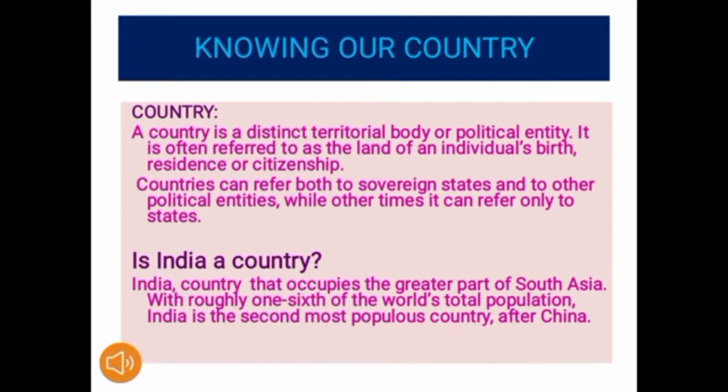Countries can refer both to sovereign states and to other political entities, while other times it can refer only to states. So boys, a country means a distinct territorial body or political entity.